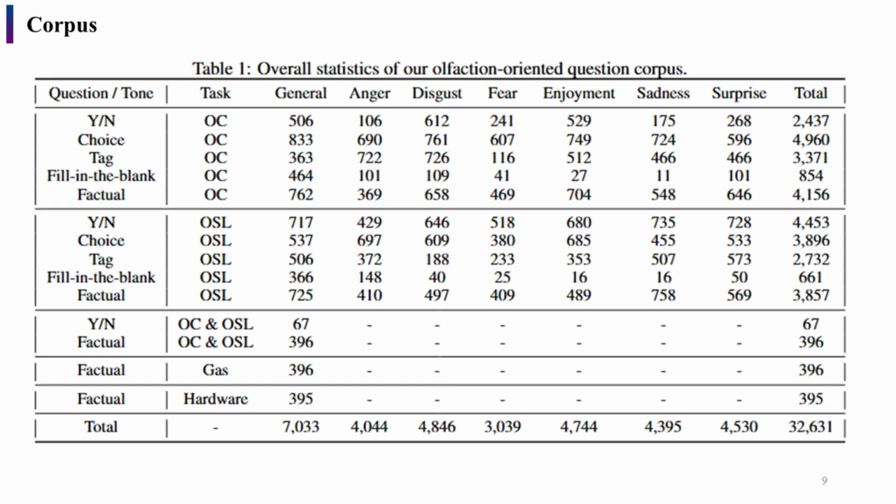While making the corpus, we considered 6 kinds of questions, 7 kinds of emotions, and 5 kinds of tasks. At last, we derived more than 32,000 questions.